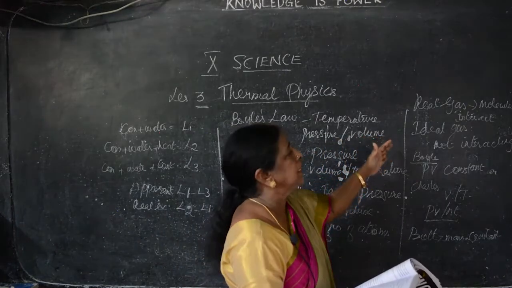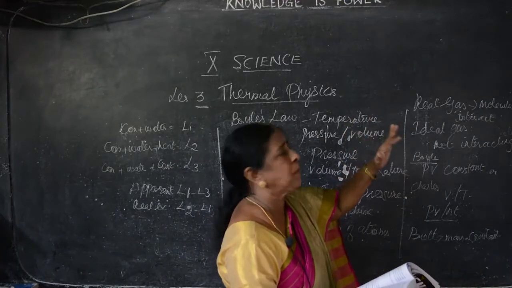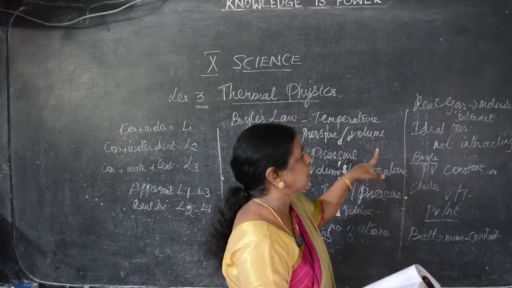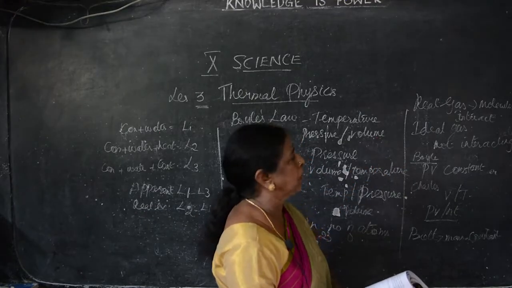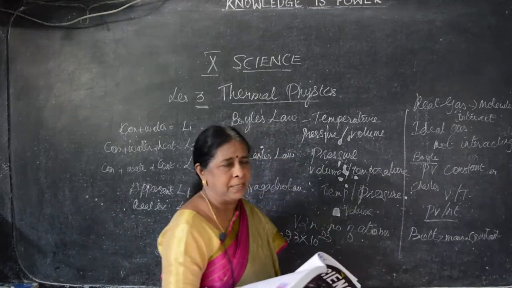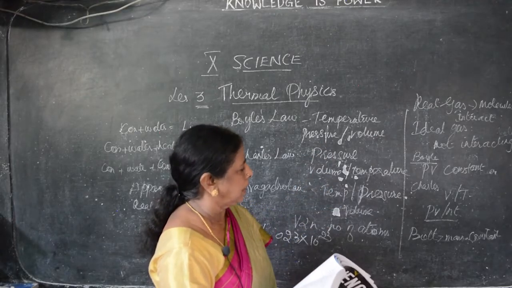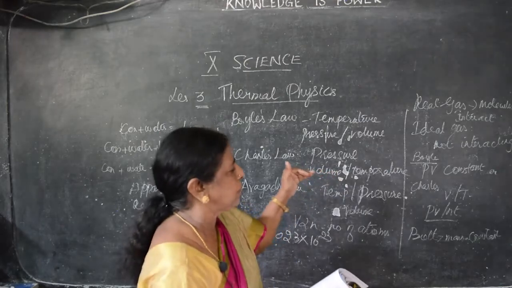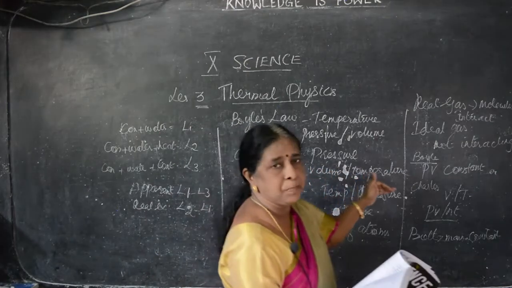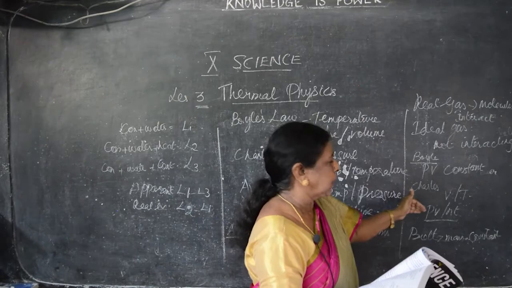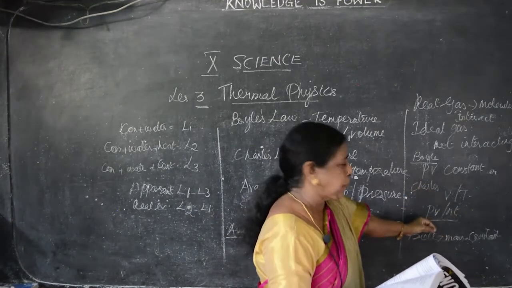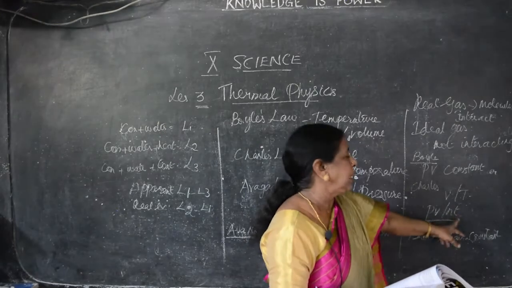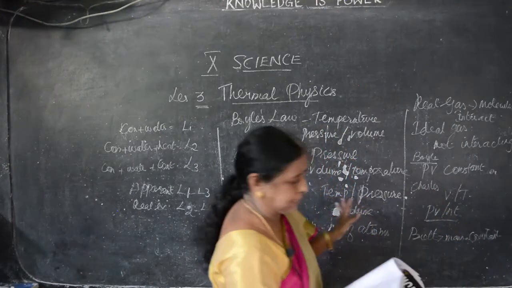Then all the gases obey the three laws, especially ideal gases. Ideal gases only, I say. Where there is an interaction between the molecules of an object, it is real gas. If there is no interaction between the molecules of the object, that is ideal gas. Ideal gases obey all the laws. So we can combine both the laws, and finally the equation of ideal gas means PV is directly proportional to N and T. P is pressure, V is volume, N is number of atoms present in a molecule and T is the temperature. Clear? This is the short lesson.